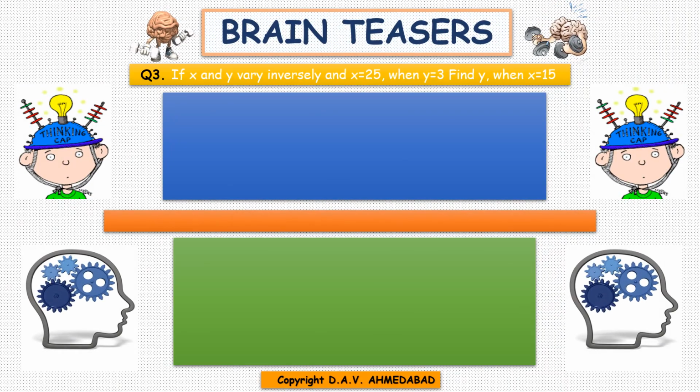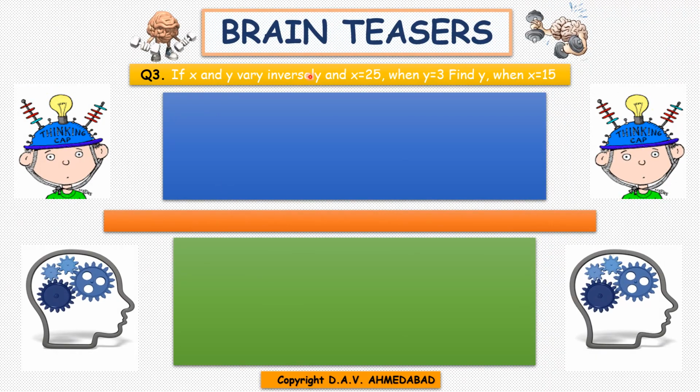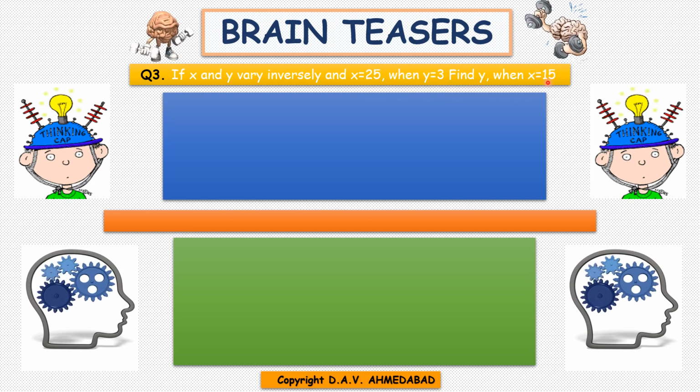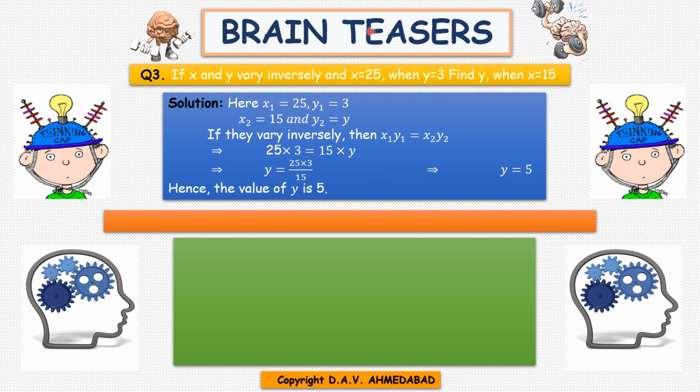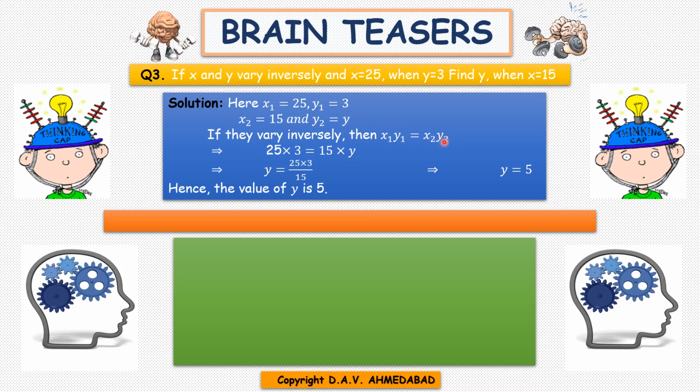Question number 3. If x and y vary inversely and x is 25 when y is 3, find y when x is 15. So let us see. If x1 is 25 and y1 is 3, x2 is 15, then what will be y2? So if they vary inversely, the product of x1 and y1 will be equal to the product of x2 and y2. So when you calculate, you will see the value of y2 is 5.